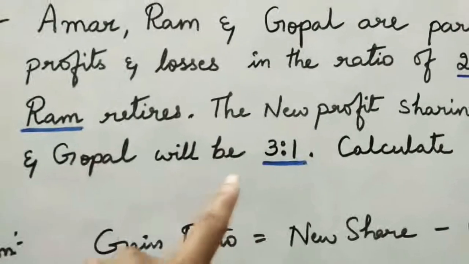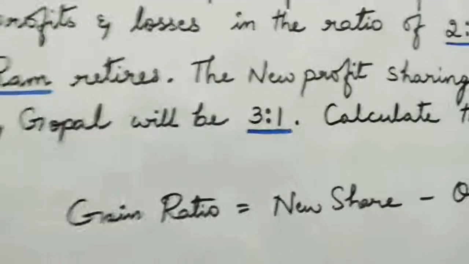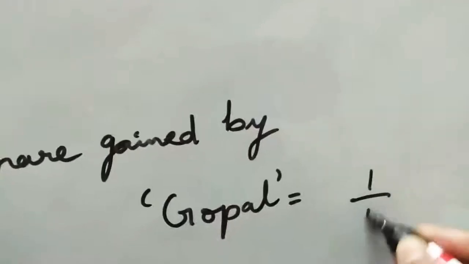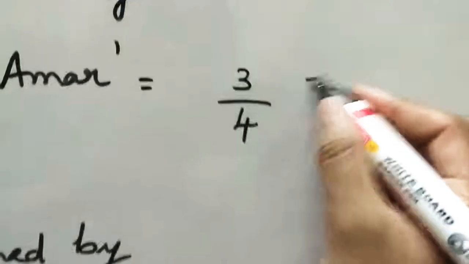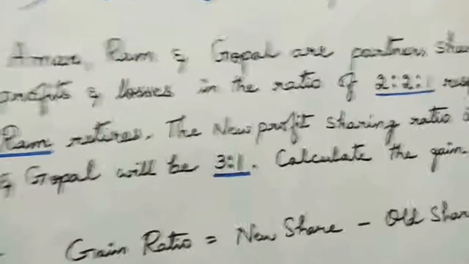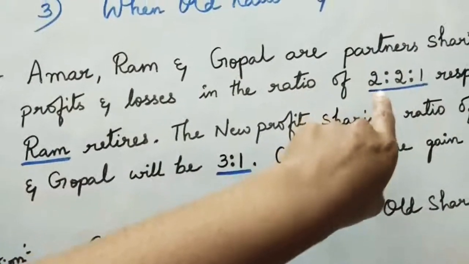The new share of Amar and Gopal is 3:1. What is the total of this? 4. So 3/4 for Amar and 1/4 for Gopal. Then the sign is minus, so I write a minus sign. Next, the old share of Amar and Gopal. What is the total? 2 plus 2 plus 1 is 5.